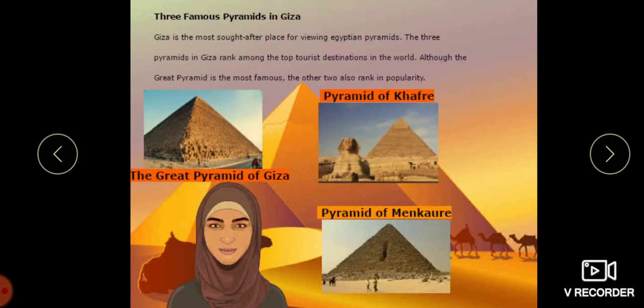From the descending corridor branches an ascending passageway that leads to a room also known as the Queen's Chamber, and to a great slanting gallery that is 151 meters long. So this is about the pyramids.